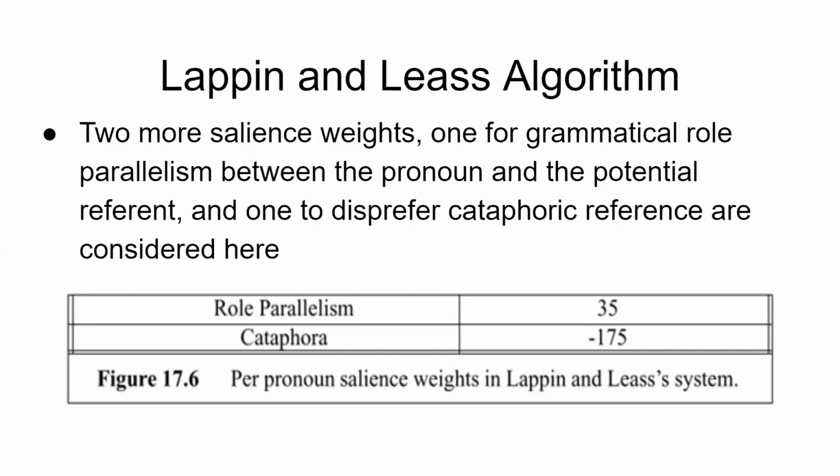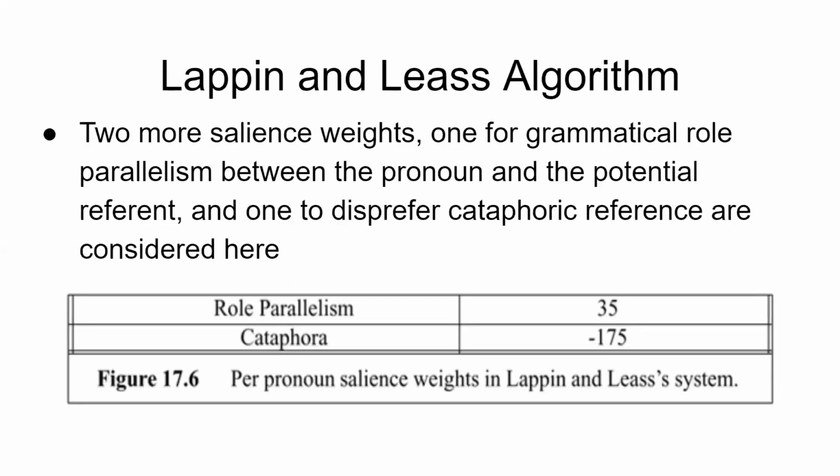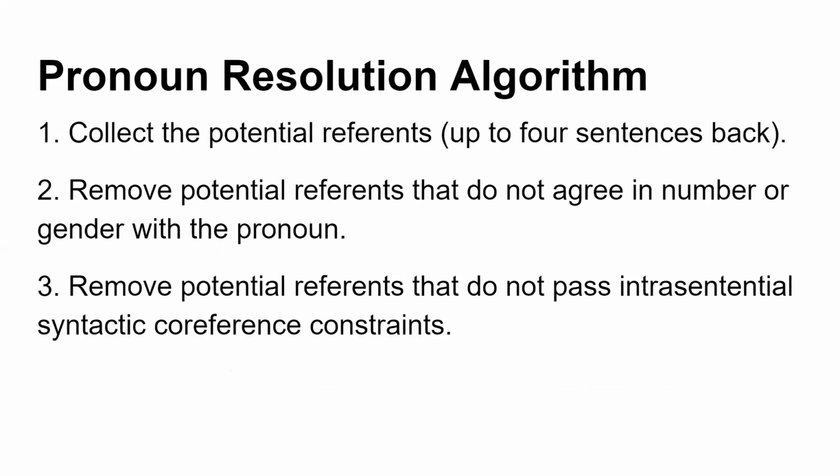These points are taken after training with the algorithm, and they found out that these are very good values. These weighing factors are decided based on experiments done by Lappin and Leass.